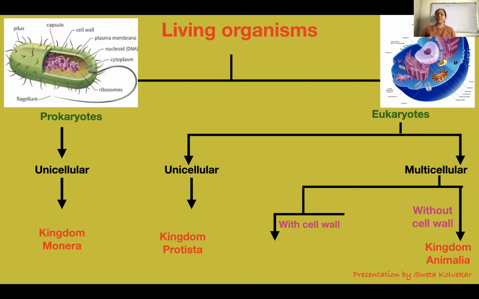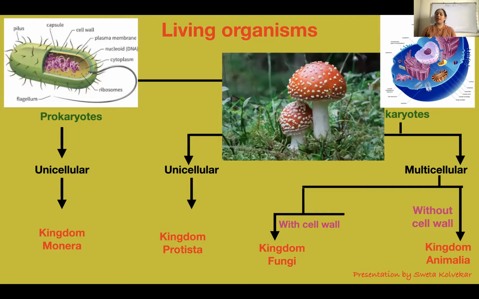Moving ahead with cell wall, the eukaryotic multicellular organisms with a cell wall are further classified on the basis of mode of nutrition. Organisms that cannot prepare their own food by the process of photosynthesis, your mushroom, yeast, common bread mold, are all put under kingdom Fungi.